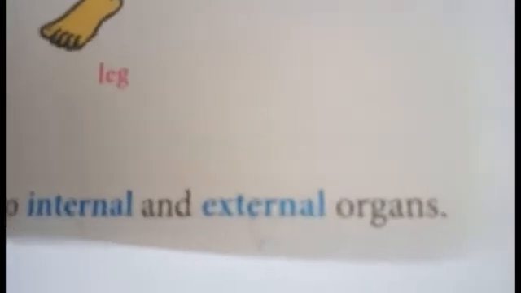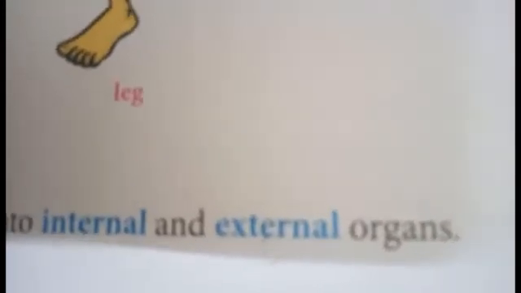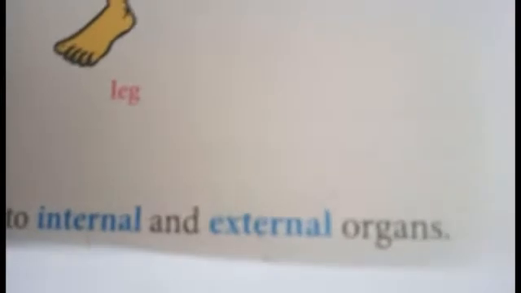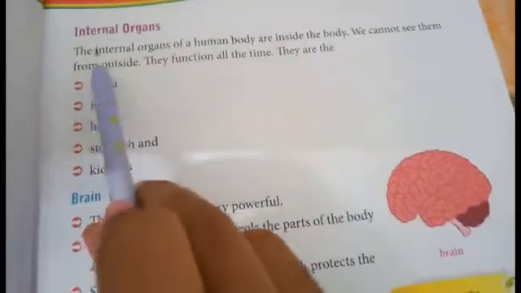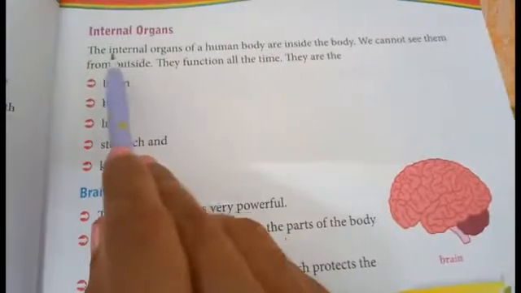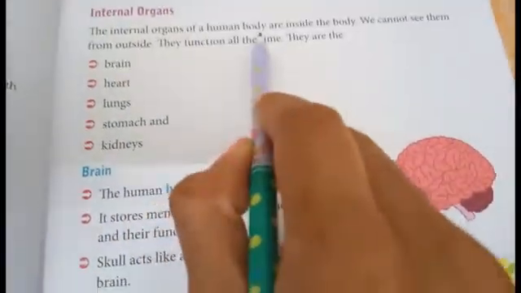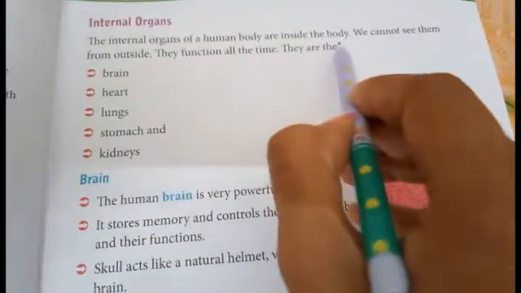Okay. So internal means we can't see it. It will be inside our body. That is internal. External means we can see it from the outside itself. That is external organs. See, first internal organs. So the internal organs of a human body are inside the body.